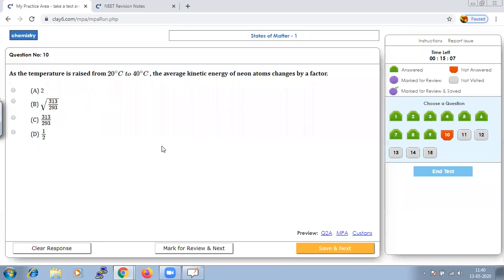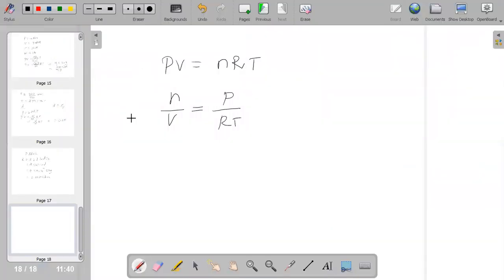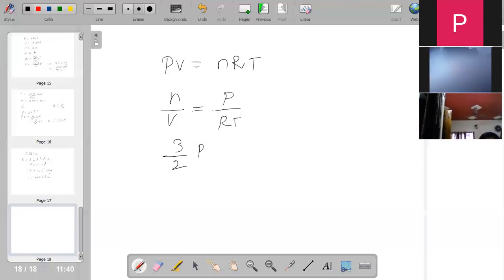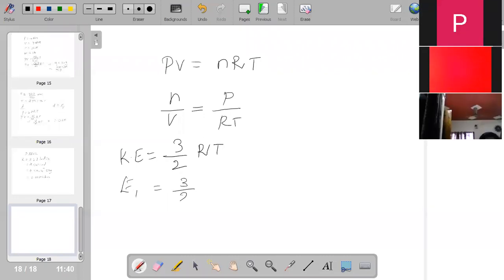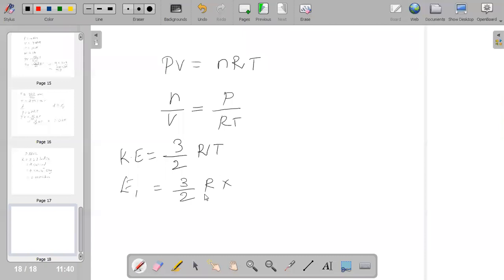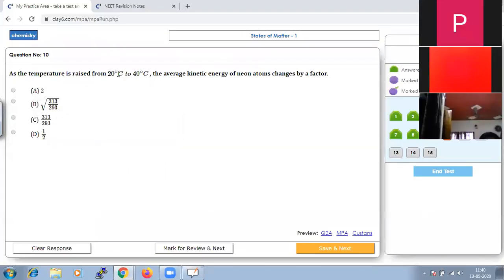As the temperature is raised from 20 degrees Celsius to 40, the average kinetic energy of neon atoms changes by a factor. How the kinetic energy is going to change, we have to calculate. As we discussed, the kinetic energy formula is 3 by 2 RT. If I assume E1 to be the first kinetic energy, I can say 3 by 2 R, and the temperature is raised from 20 to 40.